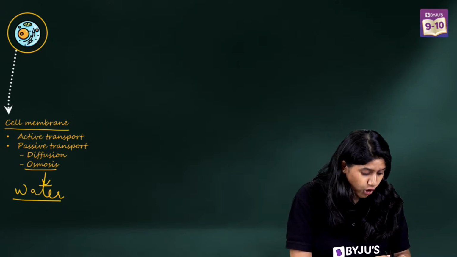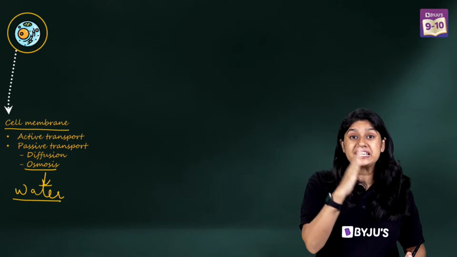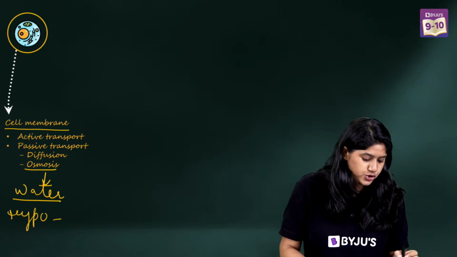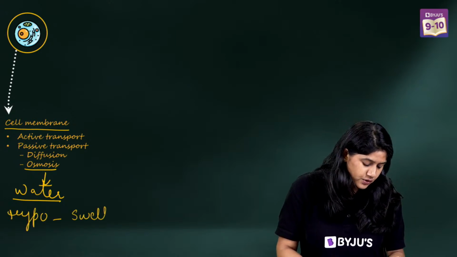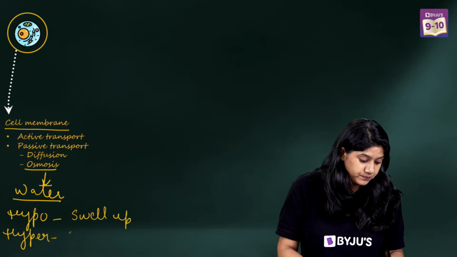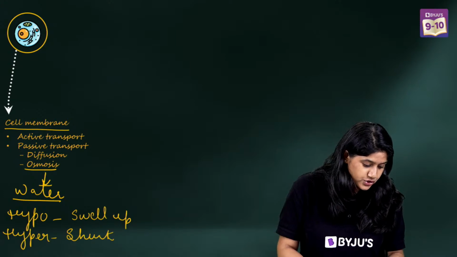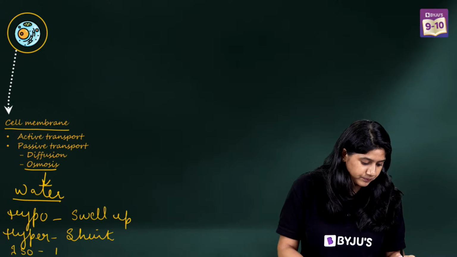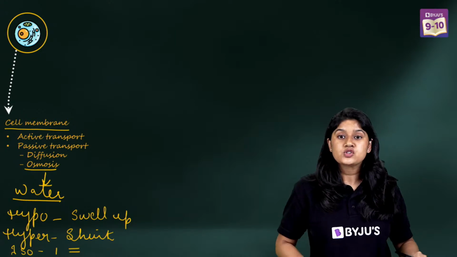In osmosis, we have studied the different types of solutions. Hypotonic solution, cell will swell up. Hypertonic solution, cell will shrink. And in isotonic, nothing will happen. I'm just writing equal over here. So are we clear?